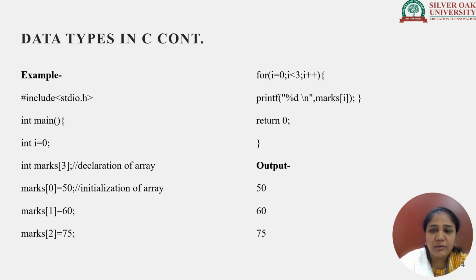So recall that if I have a single integer variable, I can store only one element. But using an array, within a single name, I can store multiple values as per the size provided within the array. So over here in marks, I have used size 3. So I can store 3 integer elements within it. And I can get them printed with the help of a for loop. So this is the concept of derived data type.